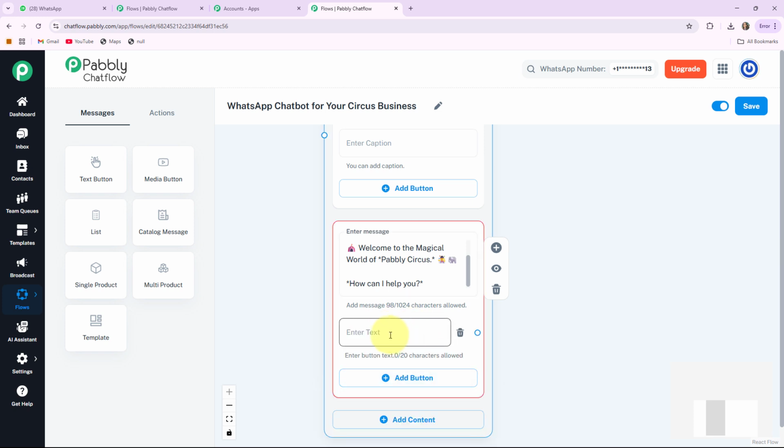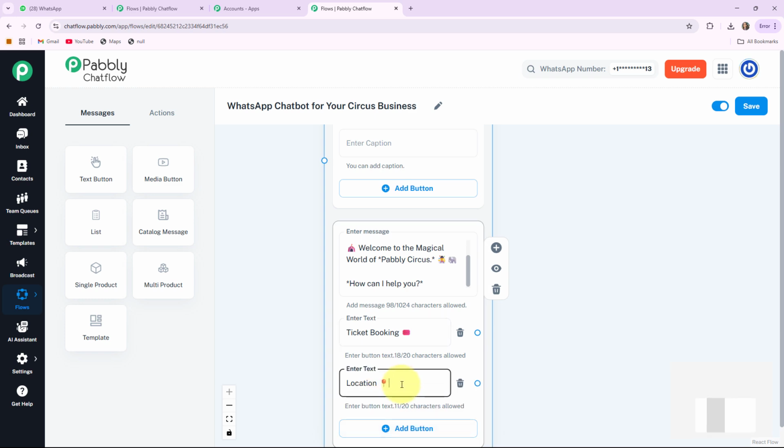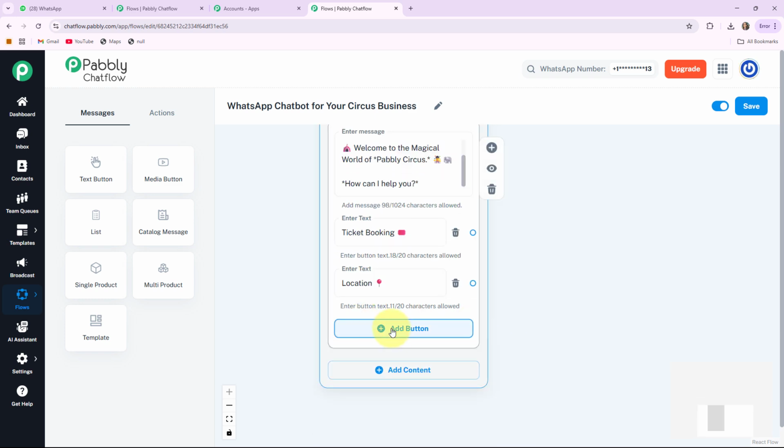The first button I'll take is ticket booking. The second button I'll take is location. And the third button I'll take is support.